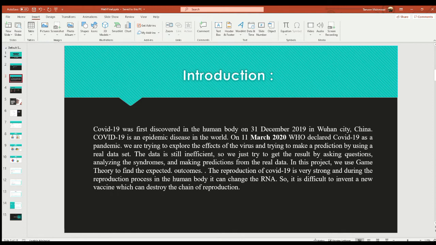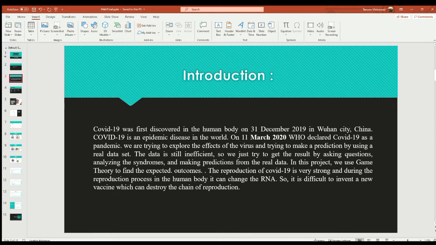In this project, we are trying to explore the effects of the virus and make a prediction by using a real data set. The data is still insufficient, so we try to get the result by asking some questions, analyzing the symptoms, and making predictions from the real data.